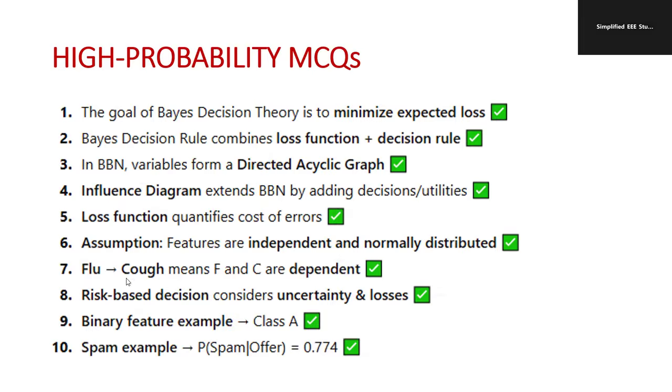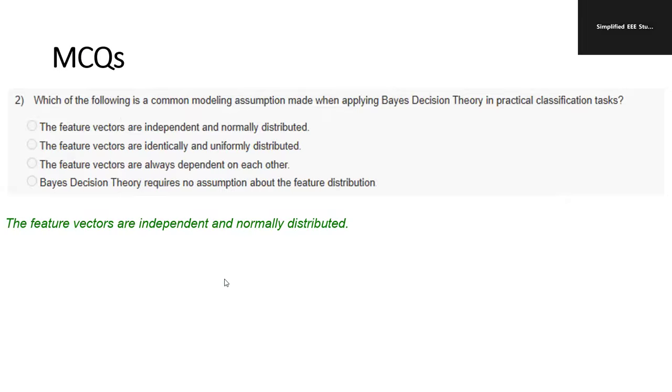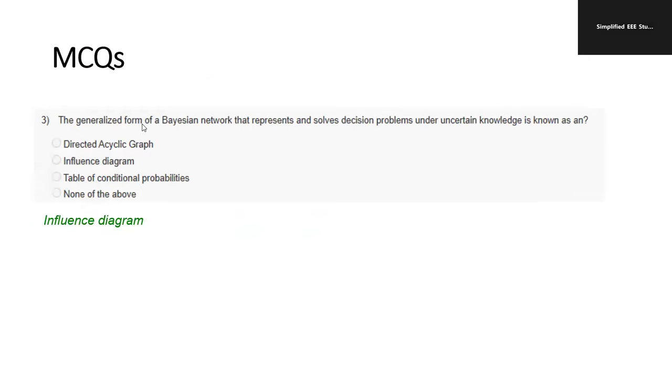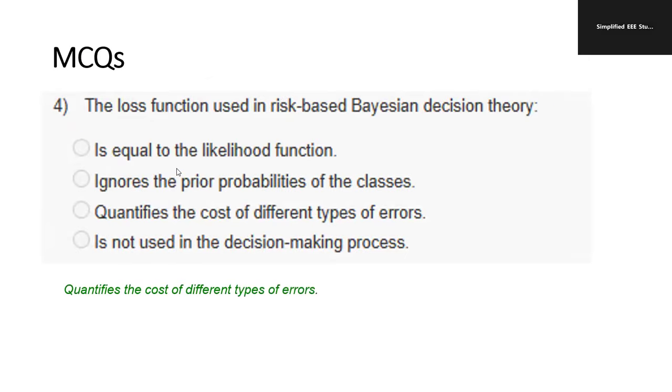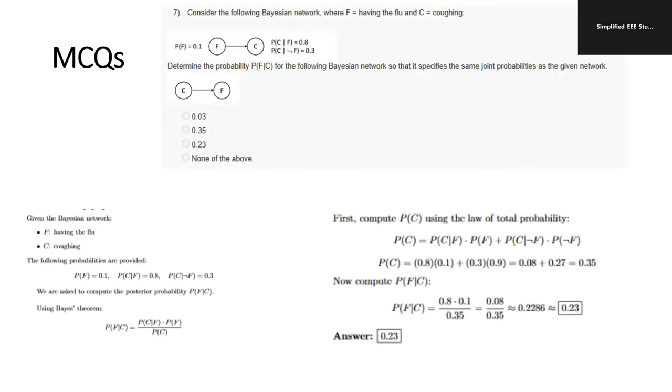What is flu, cough? It means F and C are independent. Risk-based decision, and a binary features example, that is class A. Okay, and also try to study the numerical example and the multiple choice questions accordingly. Same questions can be expected for your examination. For example, optimal decision in Bayes decision theory is one that minimizes the loss function. Likewise, please go through the theory-based questions as well as the numerical examples because all are very important. And these are most likely questions.